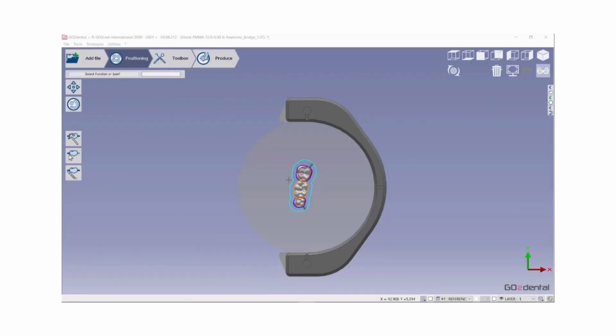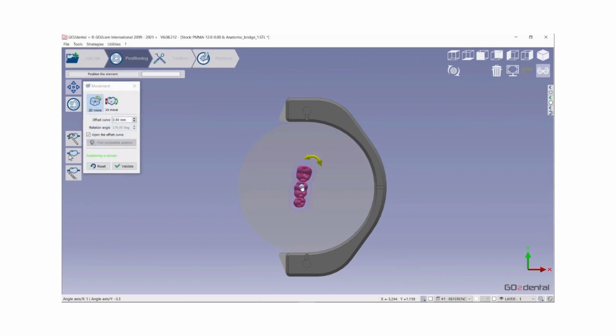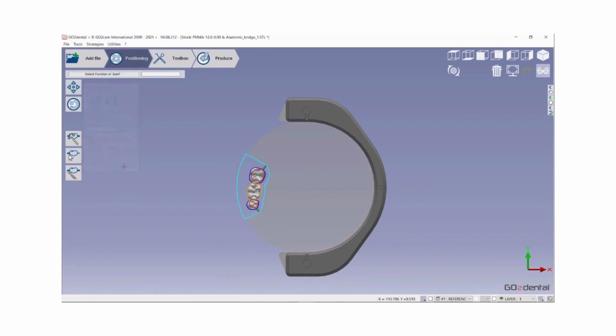So here we have a bridge which has been positioned. Now, if I reposition it near the disk edge and this option is activated, you will see that we have a bigger offset area, which goes out of the disk edge. You can then validate and proceed as you do normally.